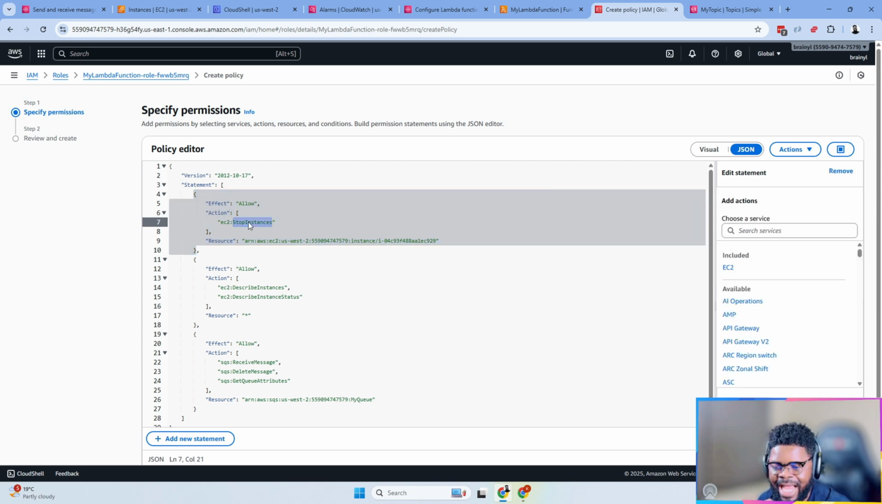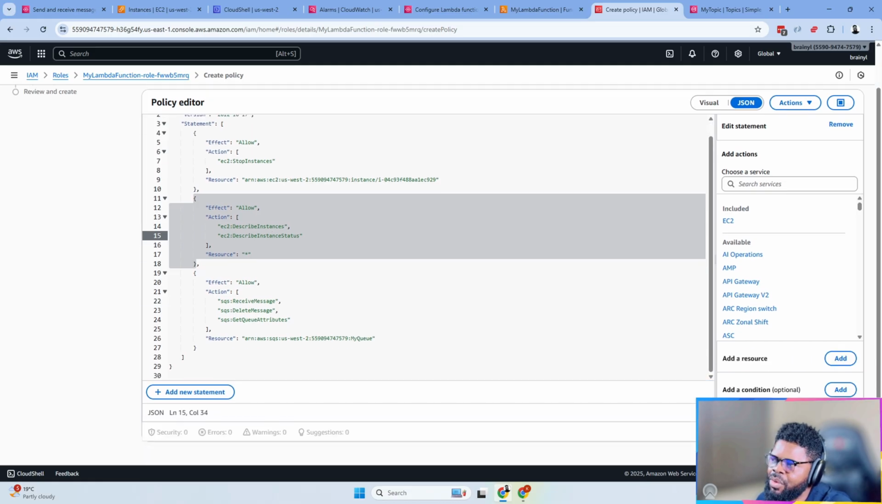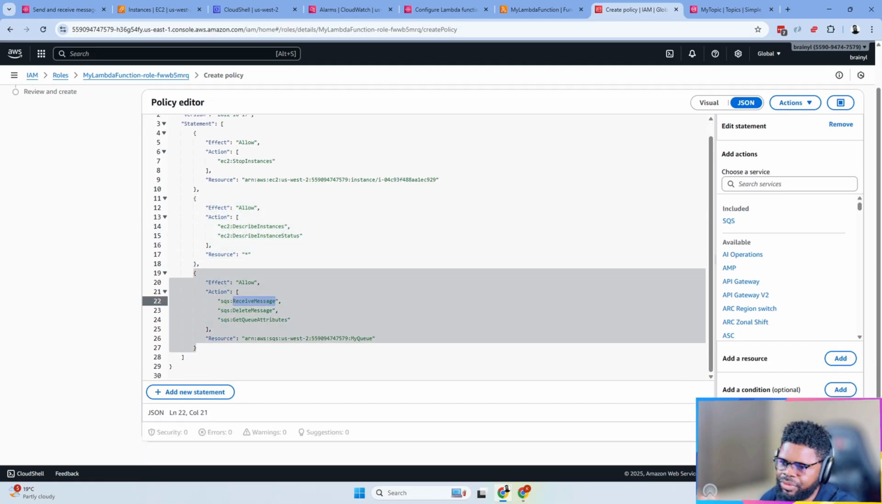Remember, everything has to go with the least privilege, right? So it has to be able to stop EC2 instance. It has to be able to describe EC2 instances, describe the status, and then most importantly, this was what was stopping us. So it has to be able to receive message and delete message, and then even get queue attribute, right? Whatever attribute it needs to do.